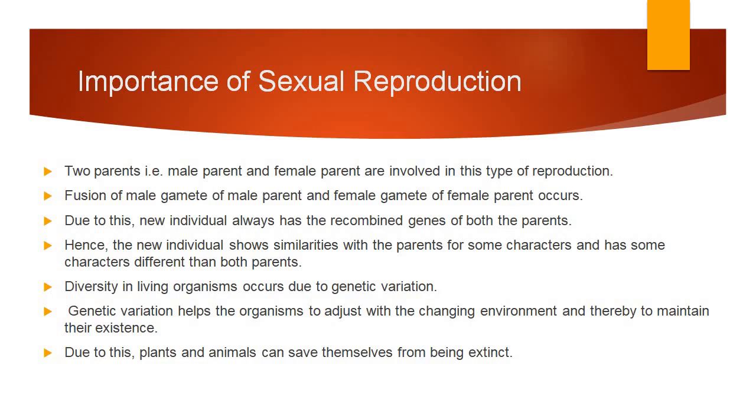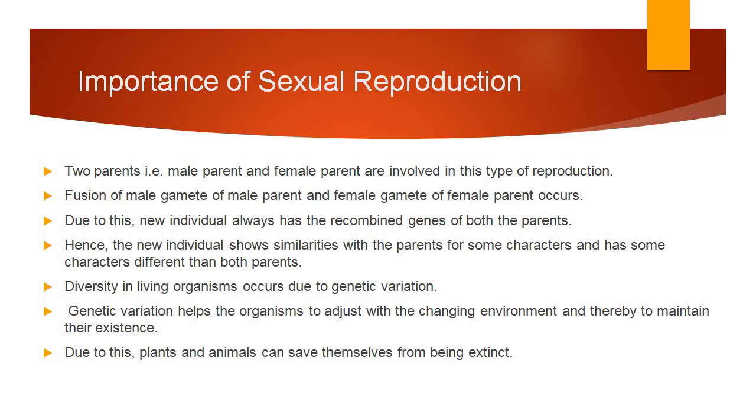Hence, the new individual shows similarities with the parents for some characters and has some characters different from both parents. If we take an example, most of the time our facial texture, eye color and hair texture resemble one of our parents.